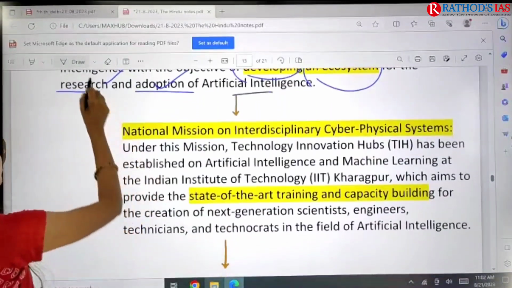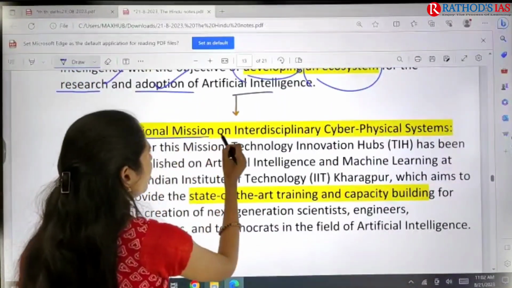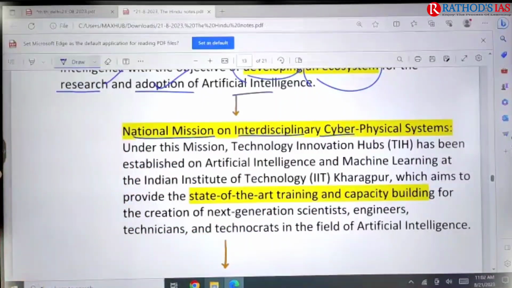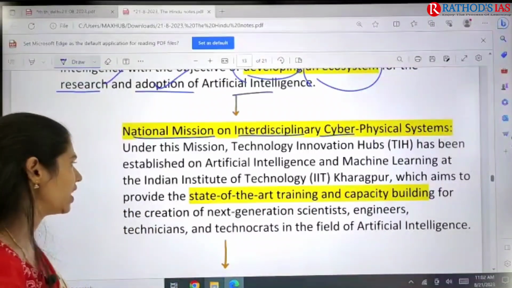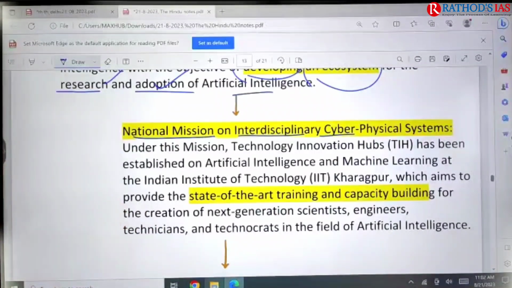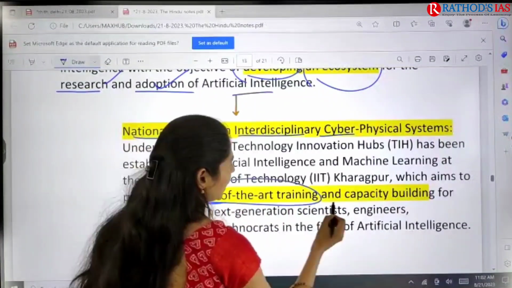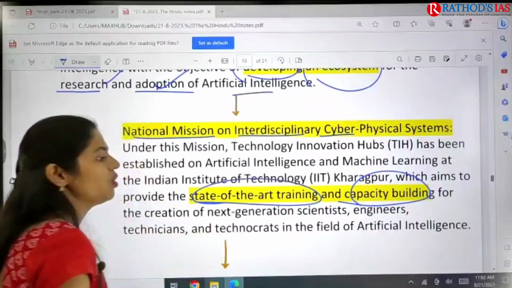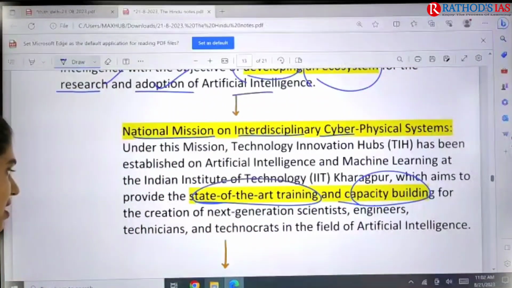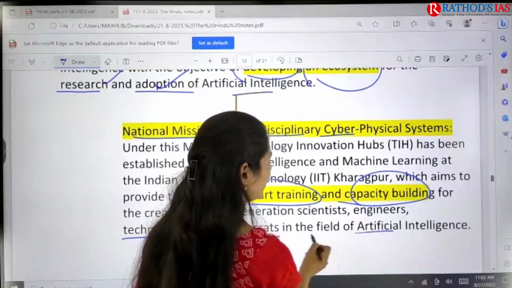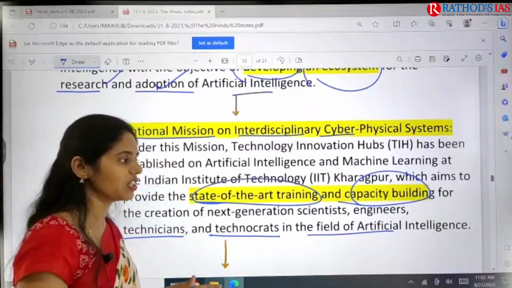And next one is the National Mission on Interdisciplinary Cyber Physical Systems. Under this mission, technology innovation hubs can be established, and there will be state-of-the-art training and capacity building for the next generation of scientists, engineers and technocrats in the field of artificial intelligence.